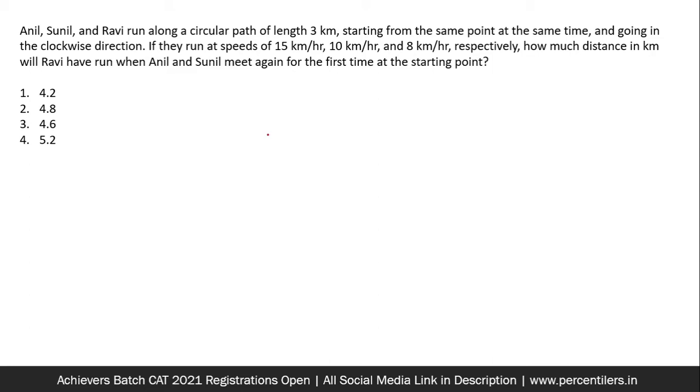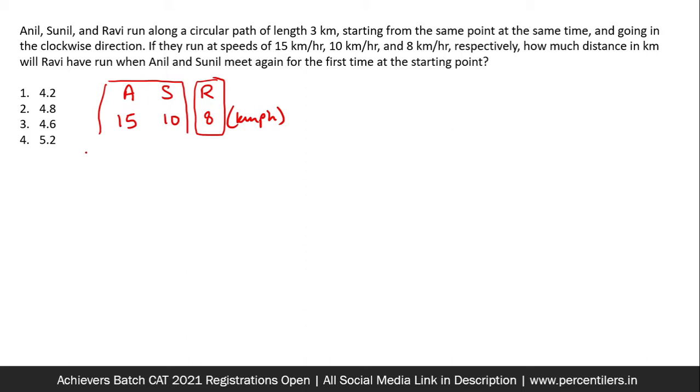So this is a question on circular tracks, and there are a lot of amazing shortcuts in circular tracks. People who are not aware of them, I sincerely suggest they please watch our educational video on circular tracks on our channel. Anil, Sunil and Ravi have their speeds as 15, 10 and 8 kilometers per hour. We have to find the kilometers run by Ravi when Anil and Sunil are compared.